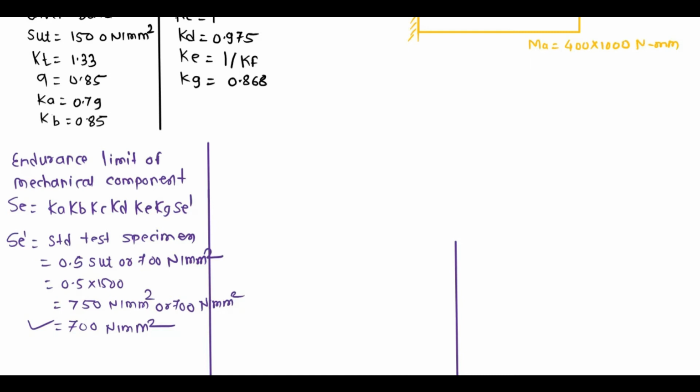Next we calculate the value of Se, equal to: Ka is 0.79, Kb is 0.85, Kc is 1, Kd is 0.975, and Ke is 1 divided by Kf, into Kg, which is 0.868. Now we have to calculate the endurance limit of the mechanical component.